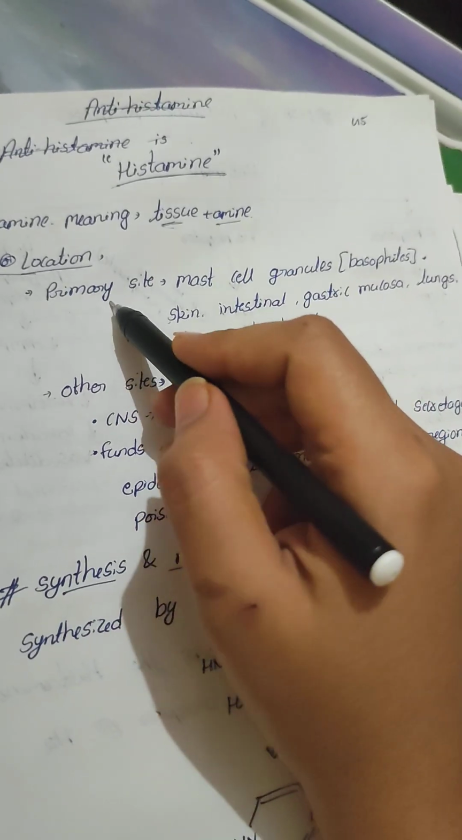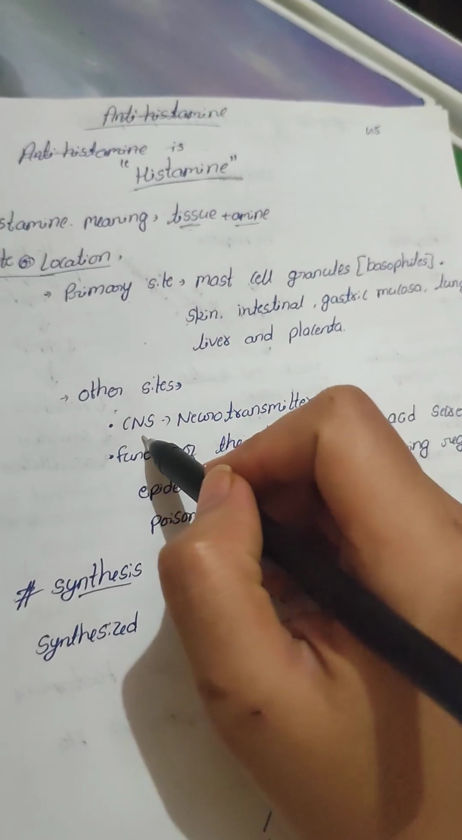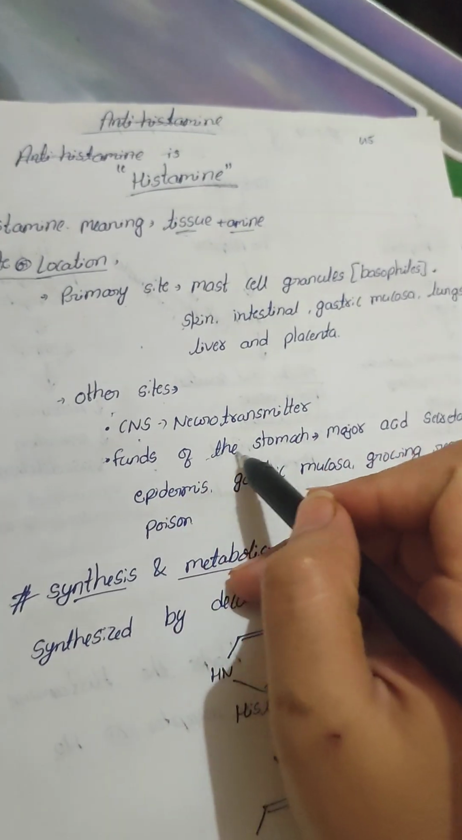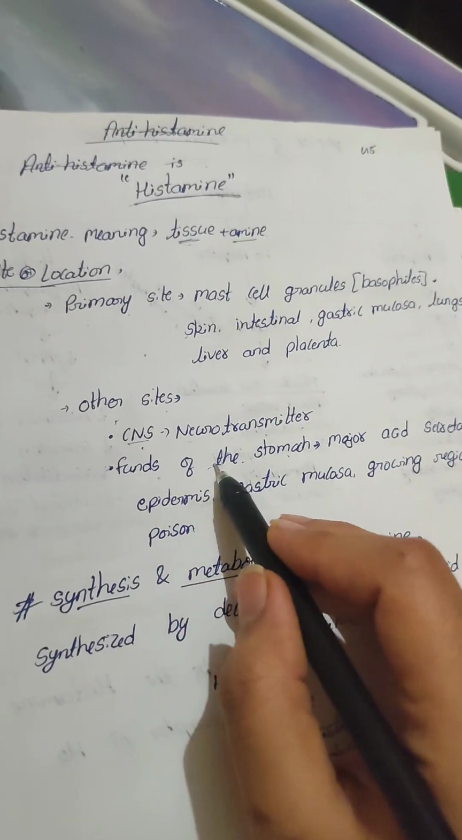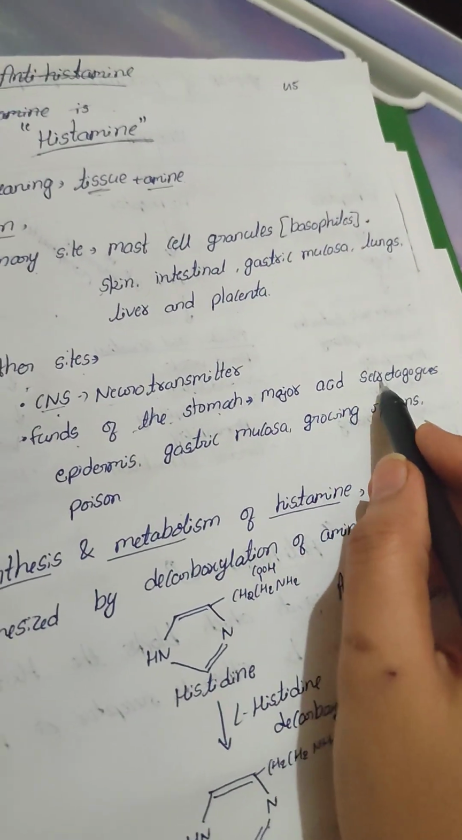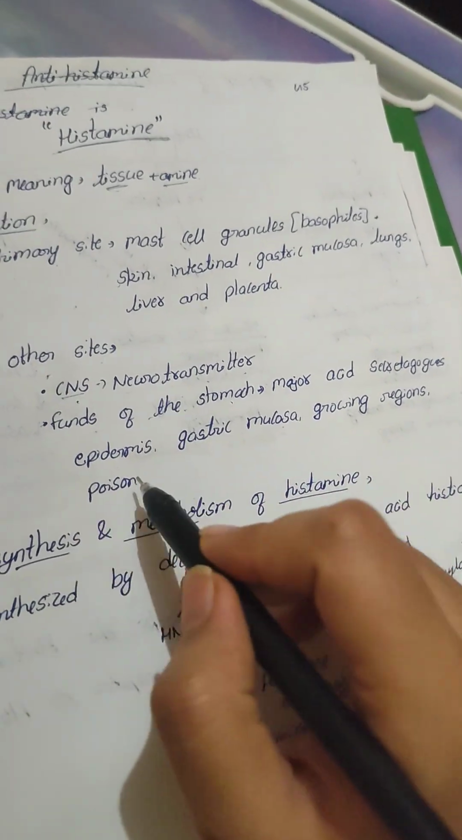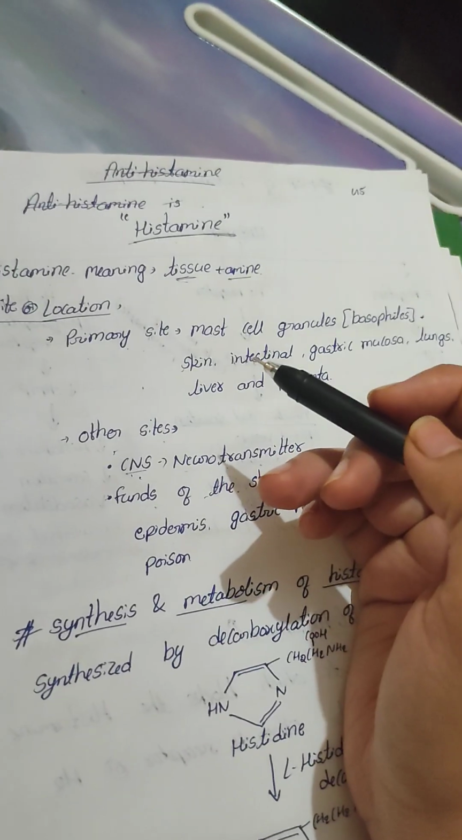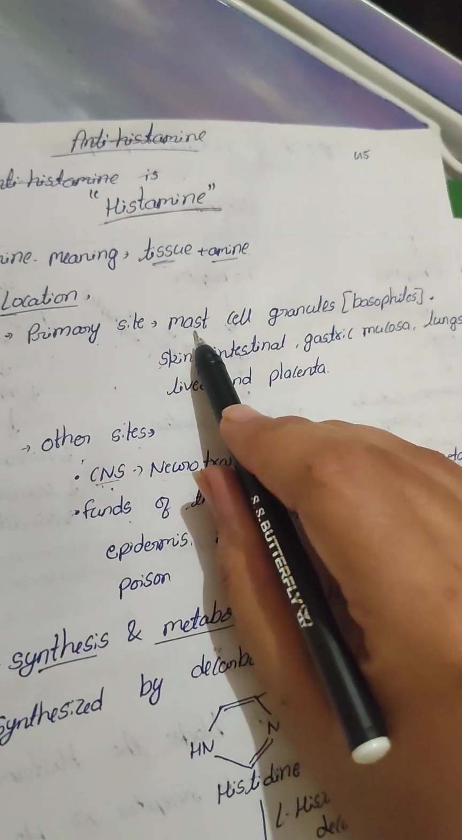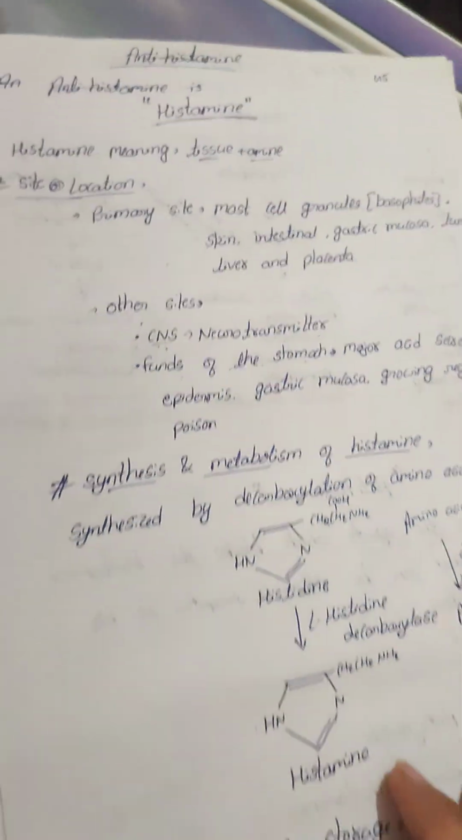Other than the primary sites, other places where histamine is present in our body are the CNS and the fundus of the stomach. In the CNS it acts as a neurotransmitter, and in the fundus of the stomach it is involved in acid secretion. So the main site of histamine is mast cell granules, also called basophils.